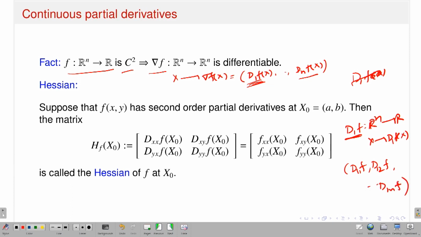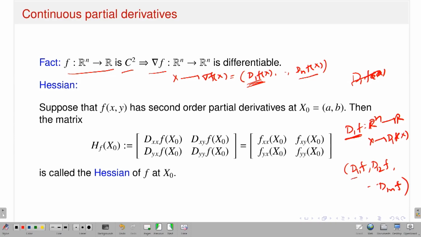So that means to talk about the differentiability of d1 f, the first order partial derivative of f with respect to x1, which is a map from Rn to R. If I want to talk about its differentiability, you just consider the partial derivatives of the map d1 f. And what are the partial derivatives of the map d1 f? This is nothing but the second order partial derivative. That means you just take the derivative of d1 f with respect to each variable x1, x2, ..., xn.